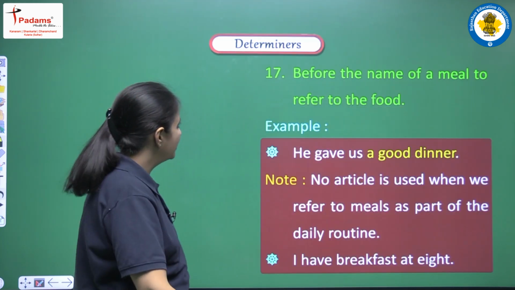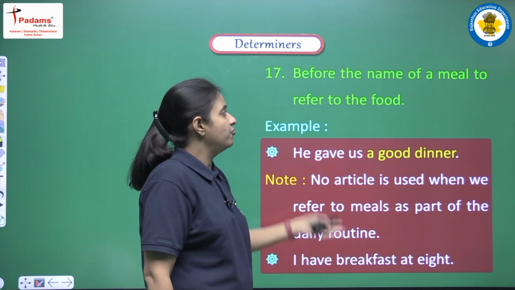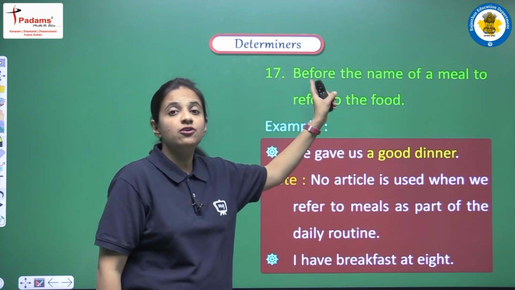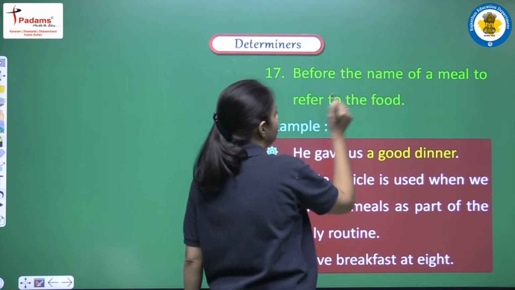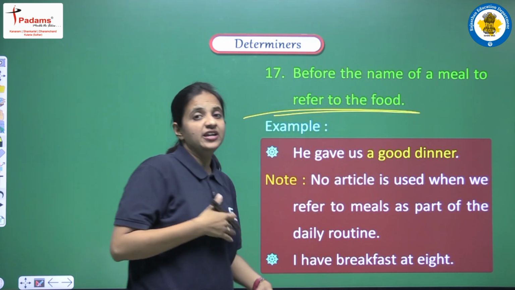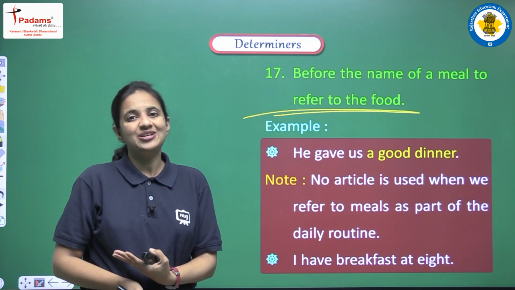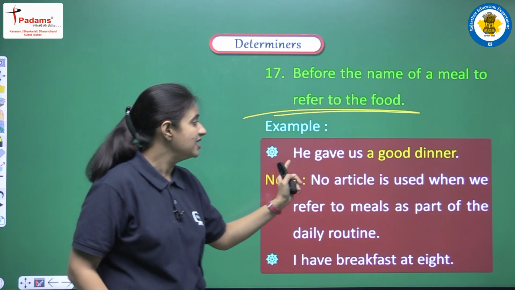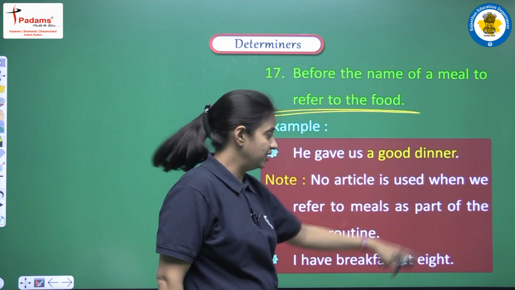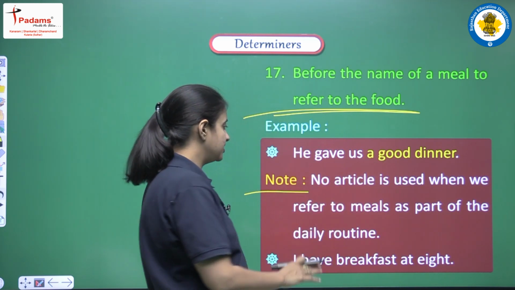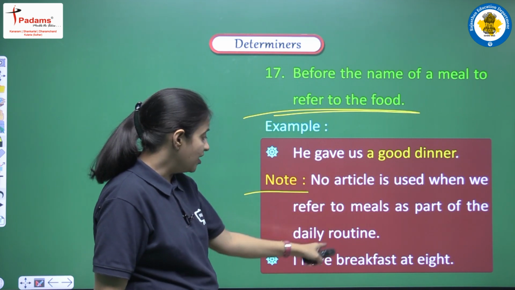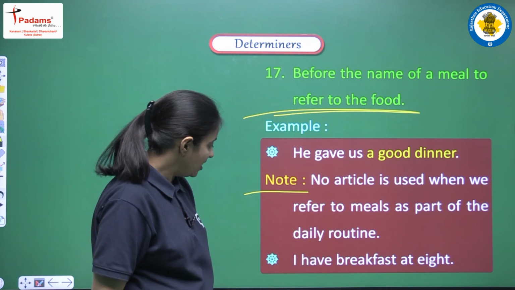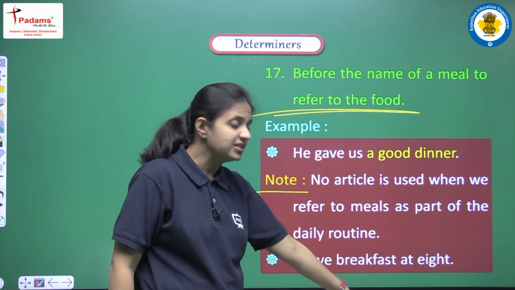Clear? Next, before the name of a meal to refer to the food. So if we are having a meal and with the help of that meal we are actually referring to the food, so at that time we can use a or an. Let's see the examples. He gave us a good dinner. So here we have to note this thing that no article is used when we refer to meals as part of the daily routine. Like if we are having the sentence, I have breakfast at 9.